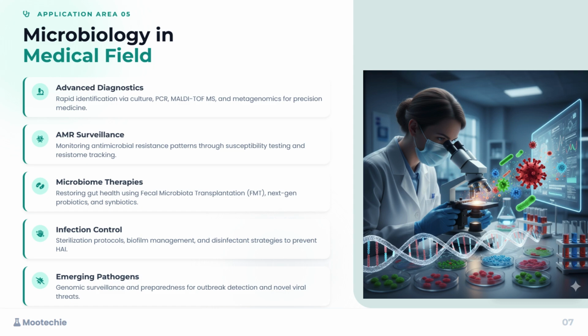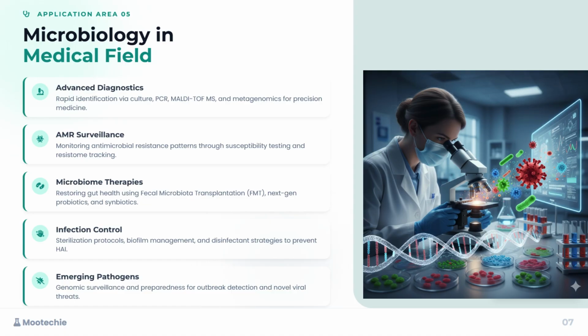Infection control covers sterilization protocols, biofilm management, and disinfectant strategies to prevent healthcare-associated infections, or HAIs. This is the frontline defense within hospitals. Finally, preparedness for emerging pathogens involves genomic surveillance and readiness for outbreak detection and novel viral threats, a lesson powerfully reinforced by recent global events.